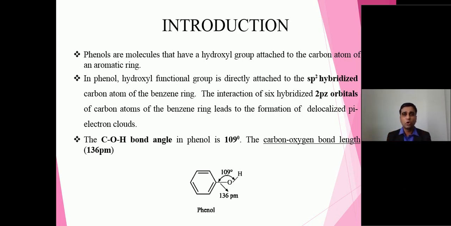So some molecules which are acidic, as a result of release of proton, the conjugate base becomes more and more stable. So when we talk about the effect on stability of acidity, that is mainly three effects. Number one, resonance. Number two, hyperconjugation, and number three is of course inductive effect. These three effects stabilize the conjugate base and hence it becomes more and more acidic. Let us see in case of phenol.